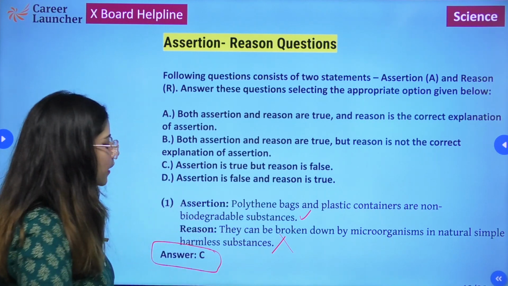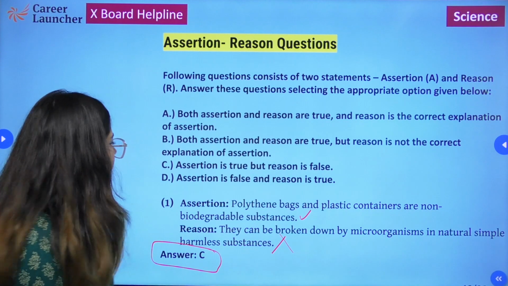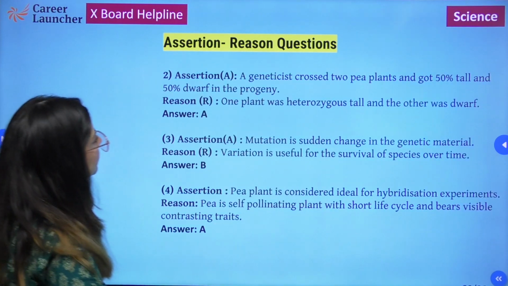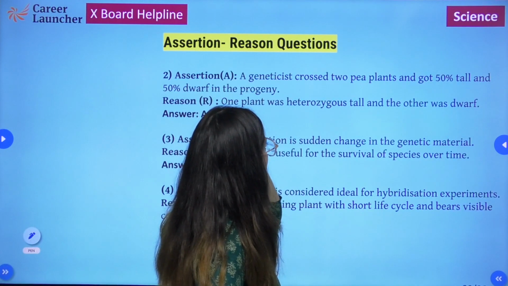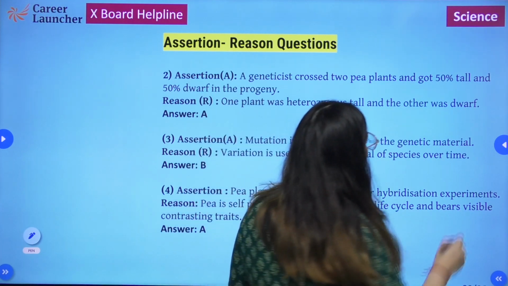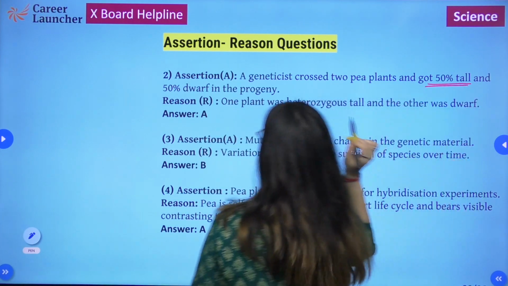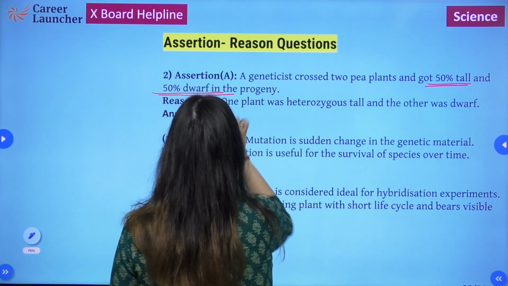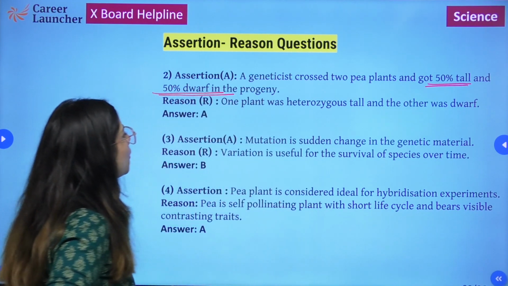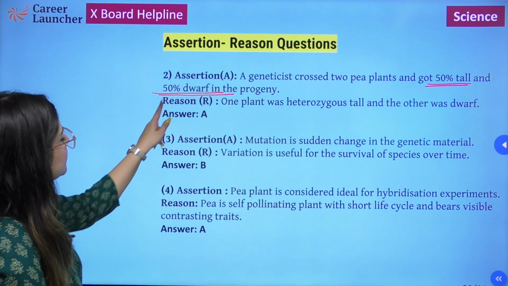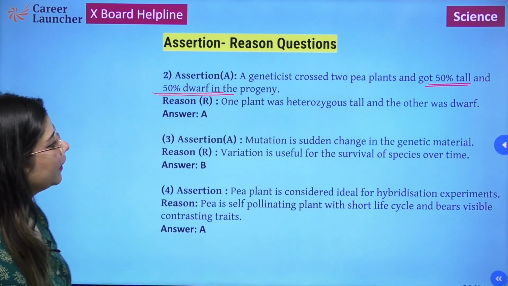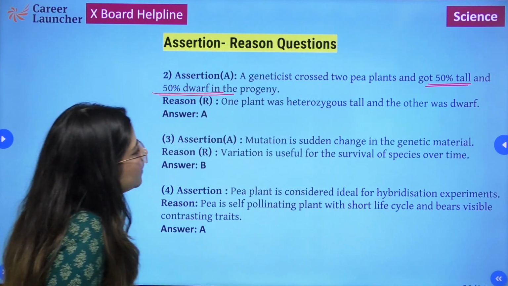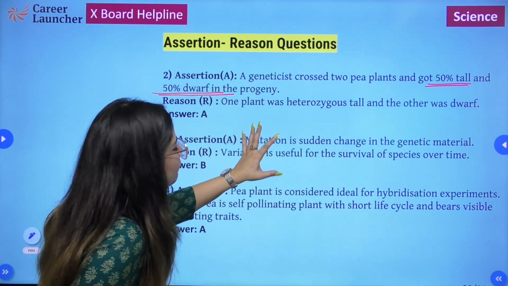So the option that we choose is option C. Next, a geneticist crossed 2 pea plants and got 50% tall and 50% dwarf in the progeny, right? Reason: one plant was heterozygous tall and the other was dwarf. So let's have a look.